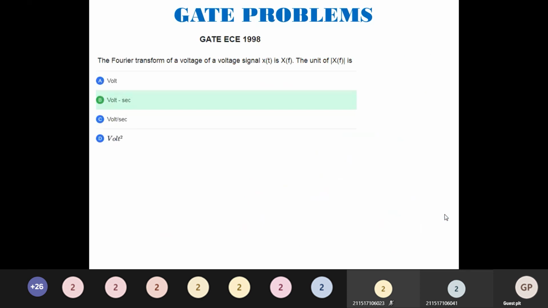Next, a direct question. Make a note. The Fourier transform of a voltage signal x of t is x of f. Then what is the unit of the modulus of x of f? It is volt second. So note down and keep, a very important concept here, volt second.